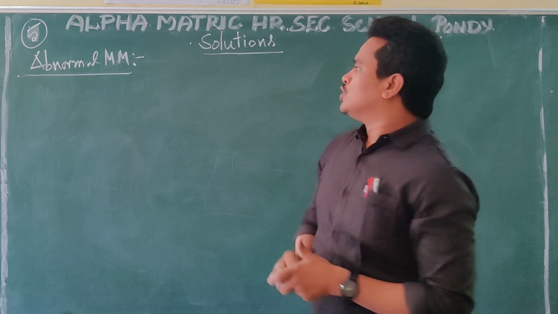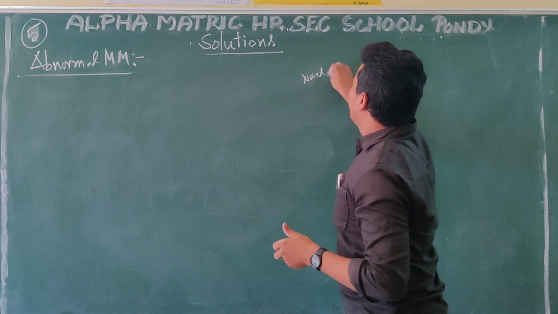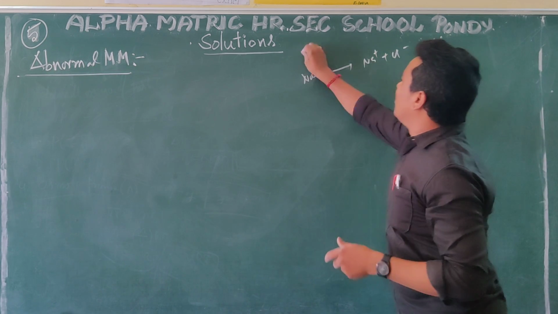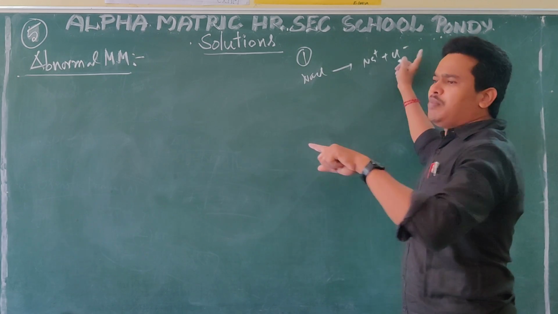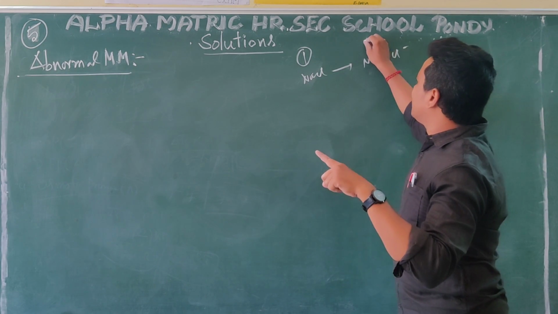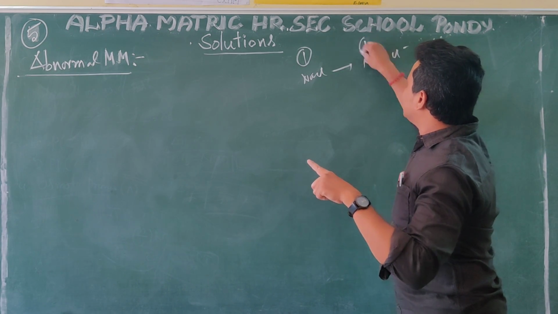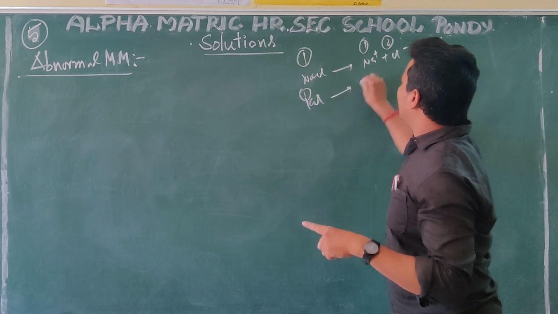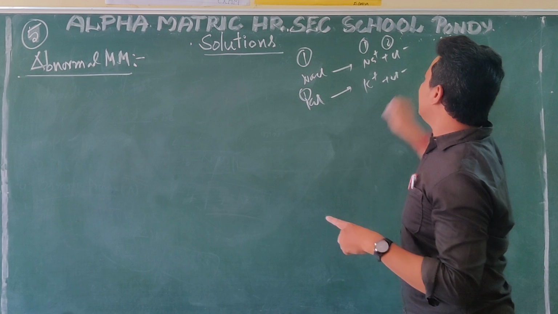For example, with sodium chloride, I add only one, but the colligative property is shown by two things. With KCl, I take one only, but it is shown by K+ and Cl-.